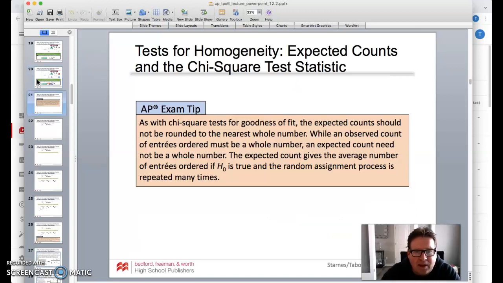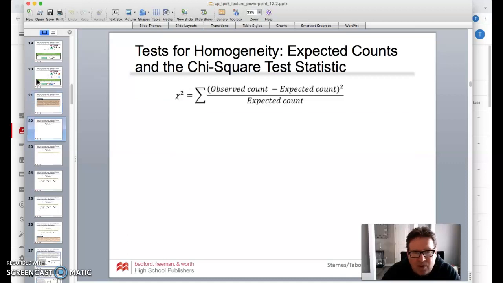All right, now with chi-square tests for goodness of fit, the expected count should not be rounded, while the observed count of entrees ordered must be a whole number. An expected number is not. It's like when you take the average. You can get half or some fraction that is a decimal. That's not necessarily true. So keep that in mind. Don't round those.